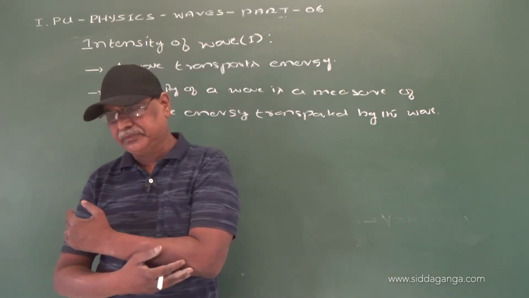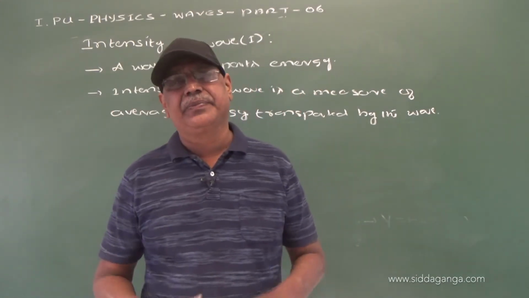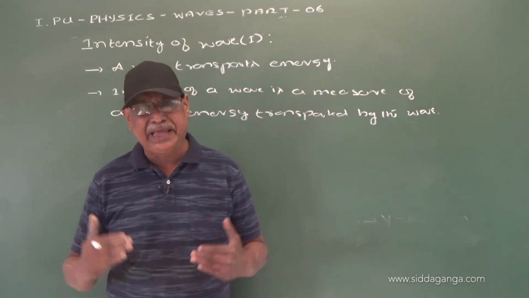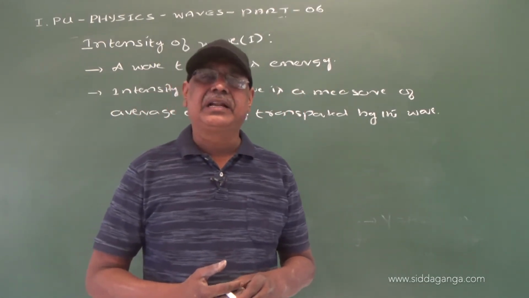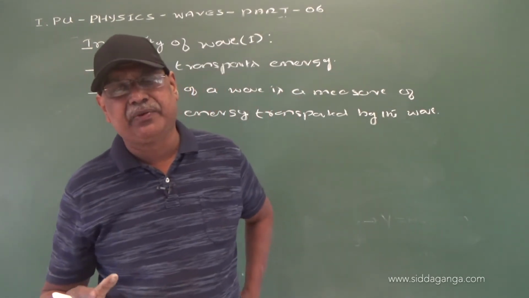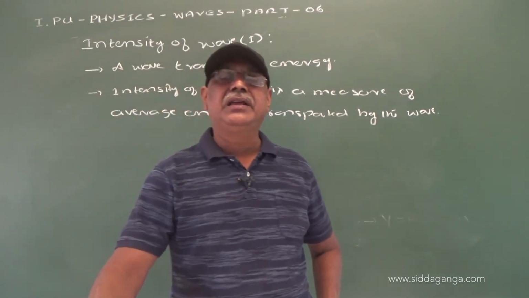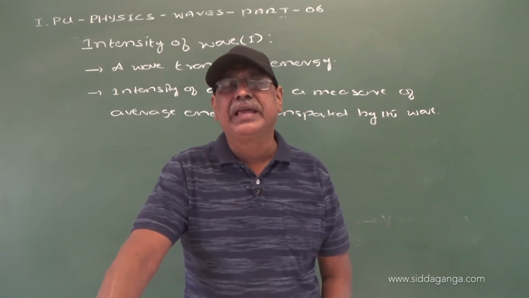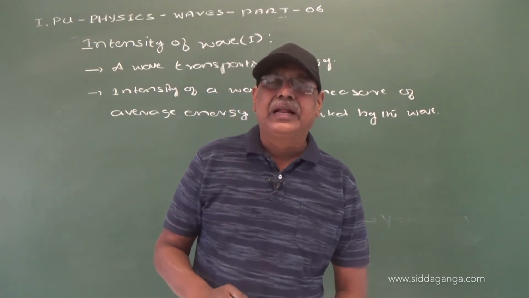Because when a wave is propagating through a medium, transferring energy, the medium also absorbs some energy, so that the entire energy transported may not reach from one point to the other point. Therefore, we consider the average energy transported. So intensity of a wave is the average energy transported by a wave.